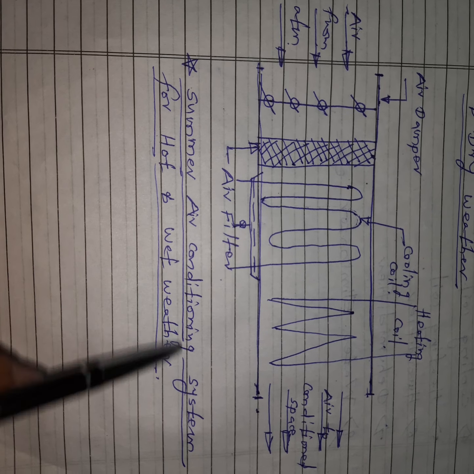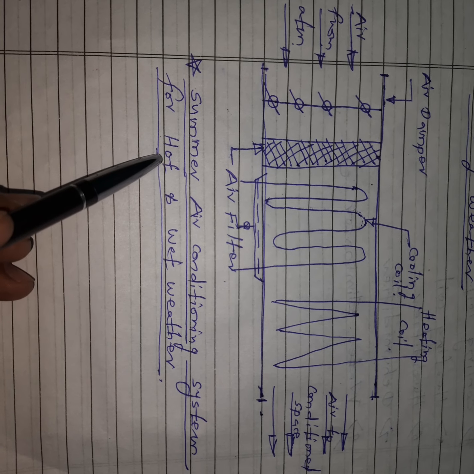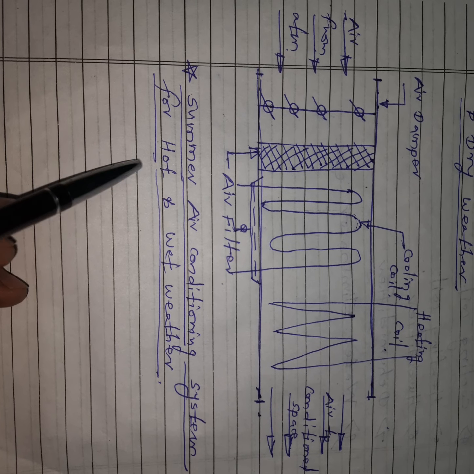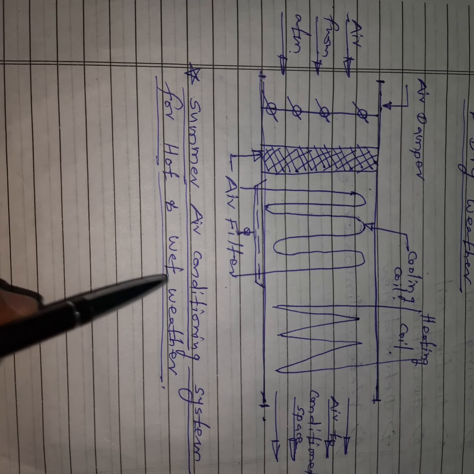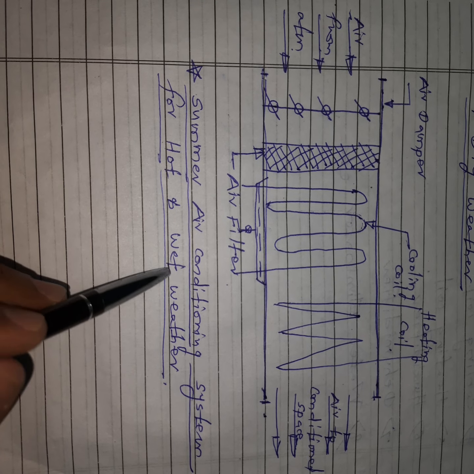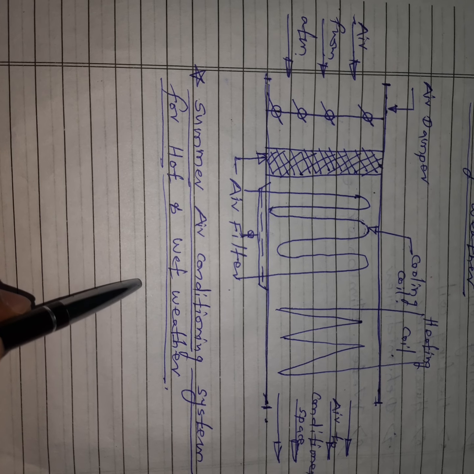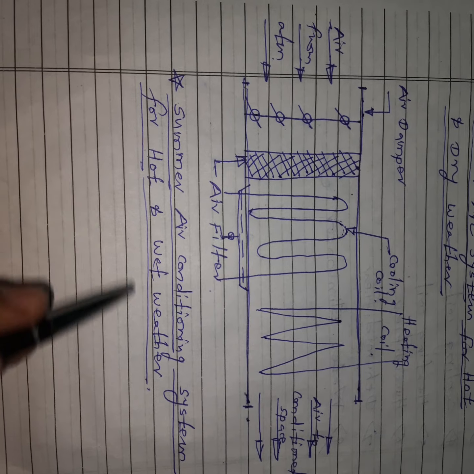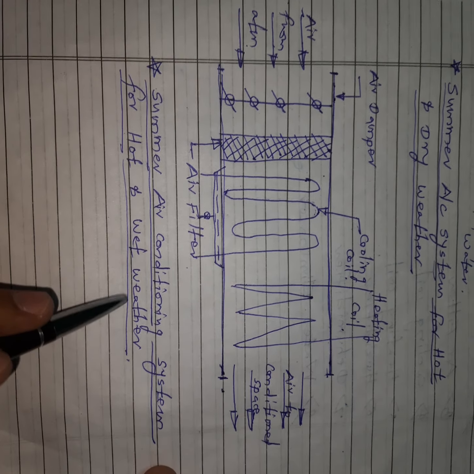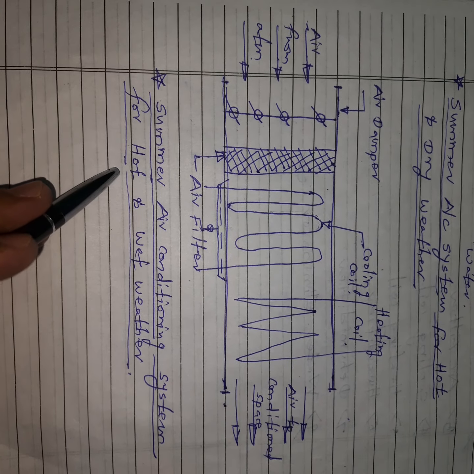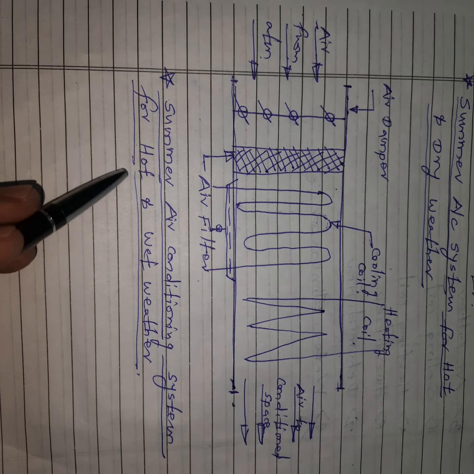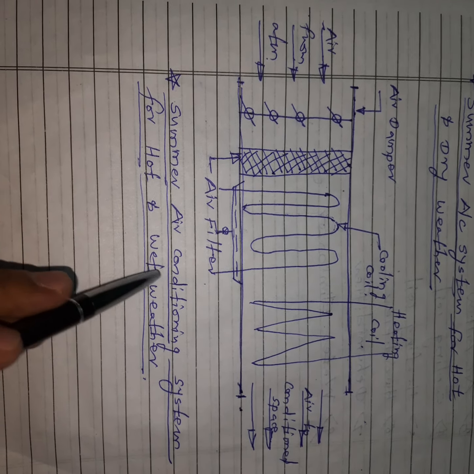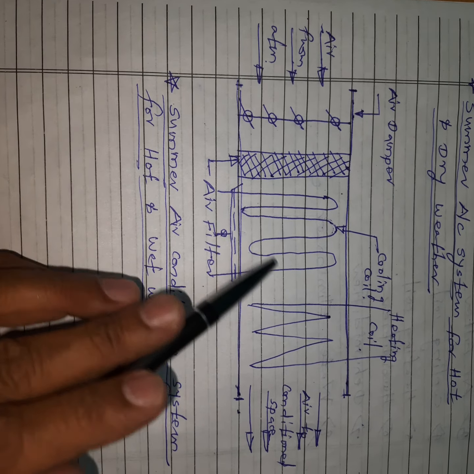Which process is used here? Temperature is more, so we have to decrease the temperature, that means we have to use a cooling process. Humidity is more, so we have to decrease the humidity, that means we have to do dehumidification. So the process used here is cooling and dehumidification. That means we have to use a cooling coil and a dehumidifier. Sensible cooling and dehumidification are done simultaneously by using this cooling coil.